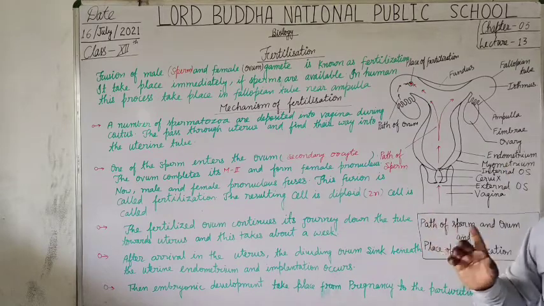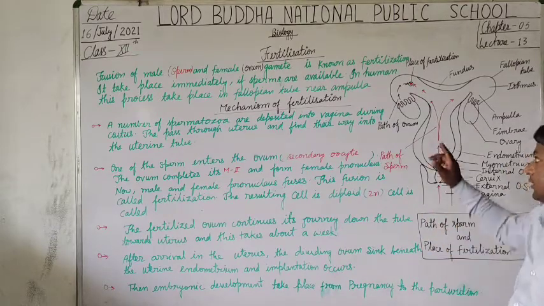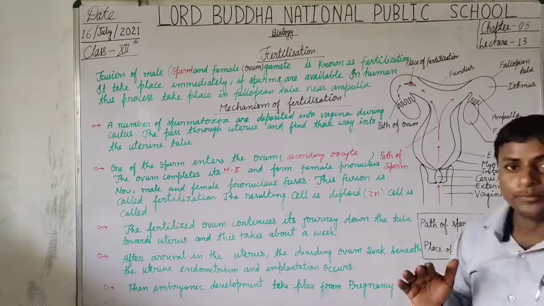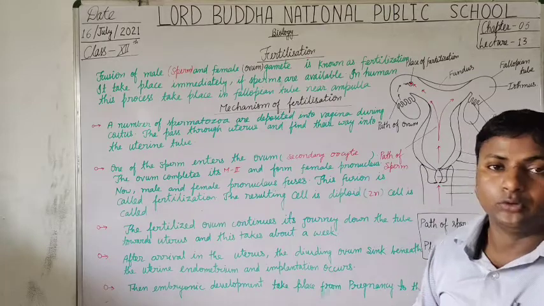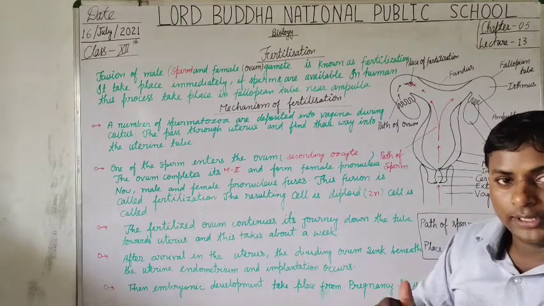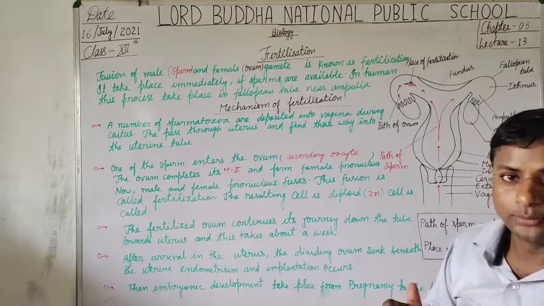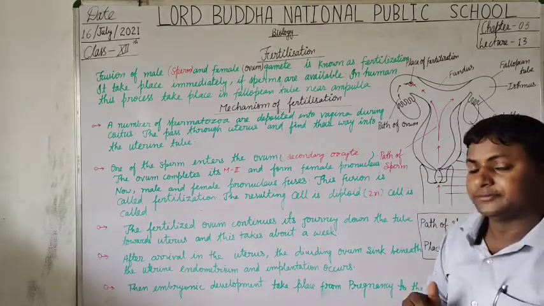You will know in this video lecture where the process of fertilization takes place and what is the part of the fallopian tube which is the site for the process of fertilization.